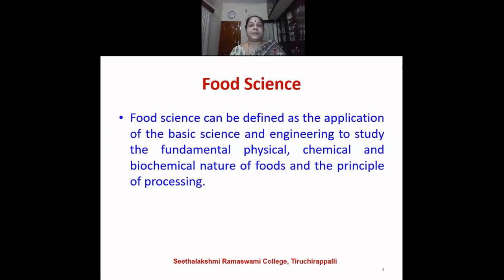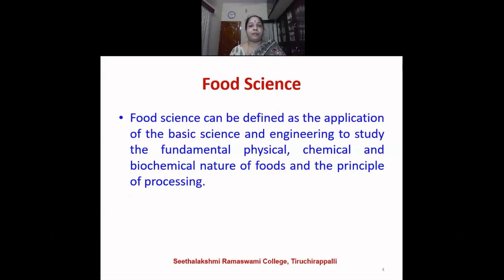The processing means when a particular type of food is converted into a different form. For example, wheat can be converted into wheat flour. Wheat can be further converted into different wheat products such as refined wheat flour, which is nothing but maida, and semolina, nothing but rava, and also vermicelli. Vermicelli is the semia which we use. So these are all derived from the wheat flour, and the wheat flour has been obtained from wheat. So when wheat is processed, we get different types of products from wheat.